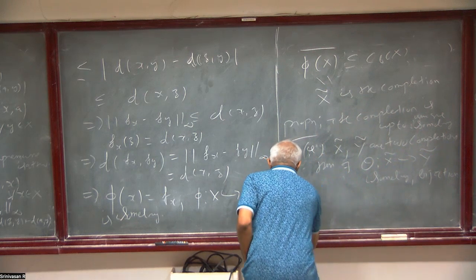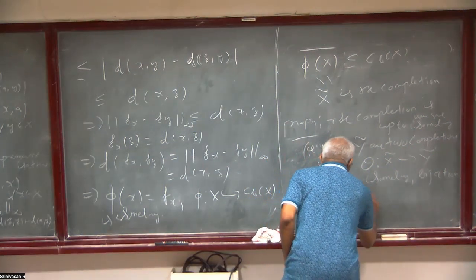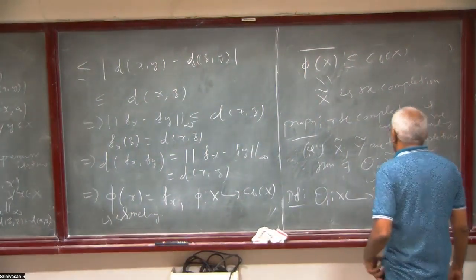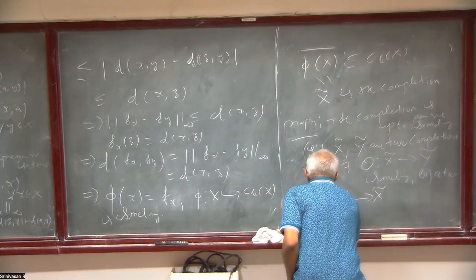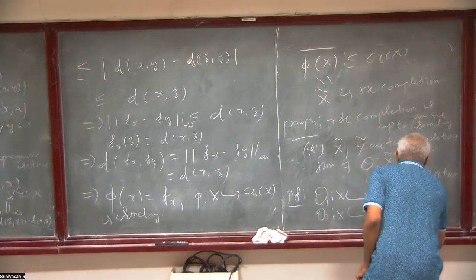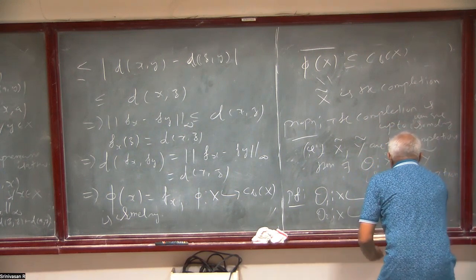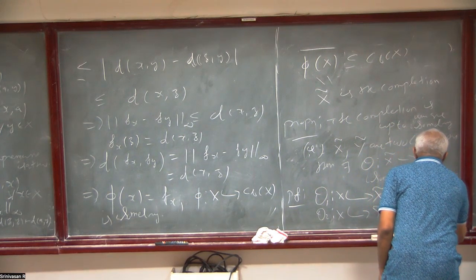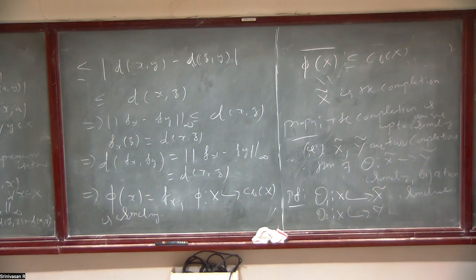The proof is direct. Theta 1 from X into X tilde, and theta 2 from X into Y tilde are two isometries, such that their image is dense there.